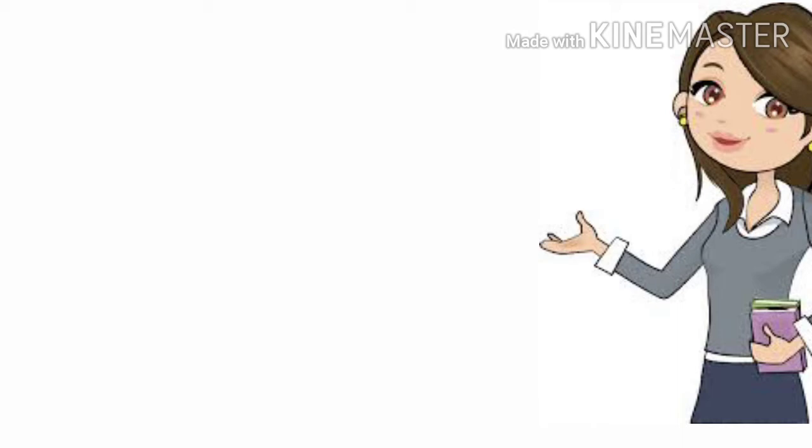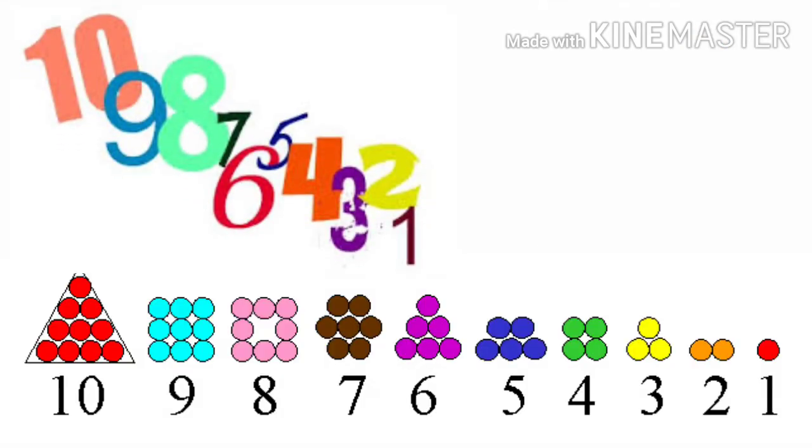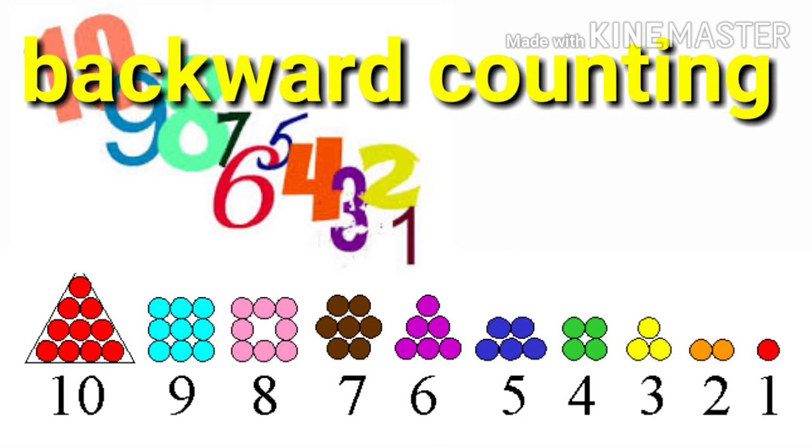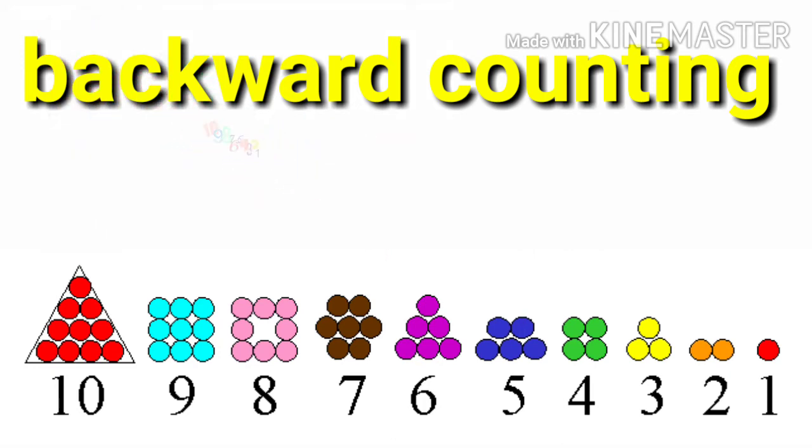And children, when we count backward, the numbers we get will be smaller in value. 9 is 1 less than 10 and 8 is 1 less than 9. 7 is 1 less than 8 and 6 is 1 less than 7. 5 is 1 less than 6 and 4 is 1 less than 5 and 3 is 1 less than 4. 2 is 1 less than 3. 1 is 1 less than 2.